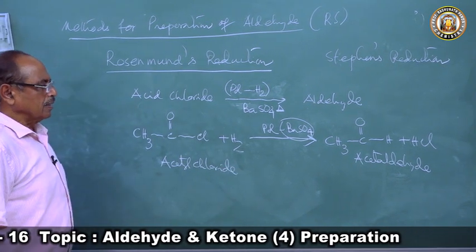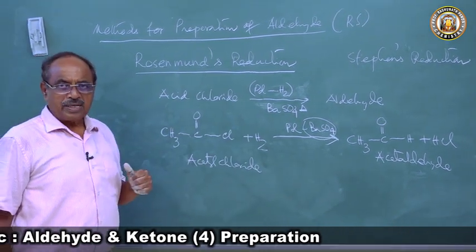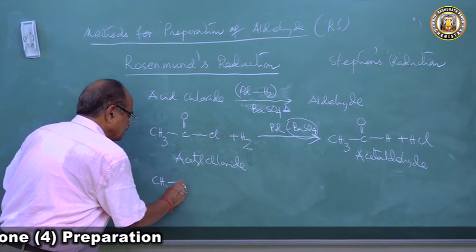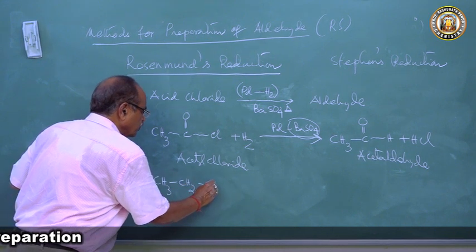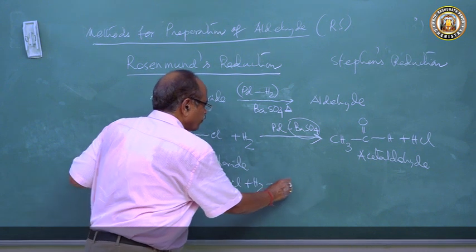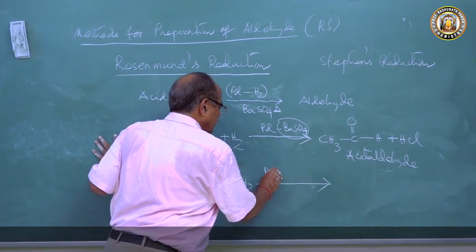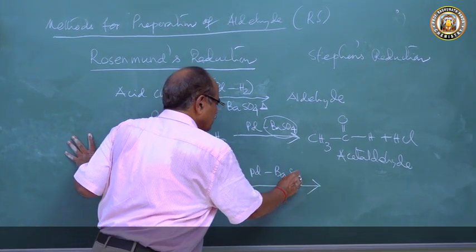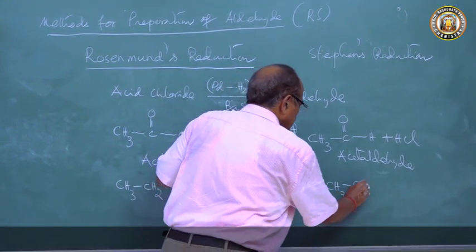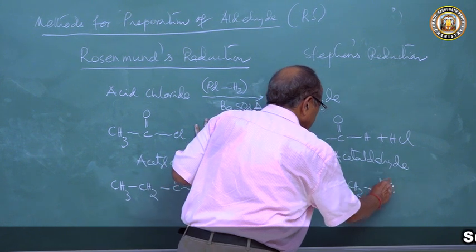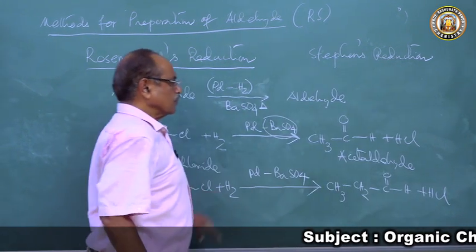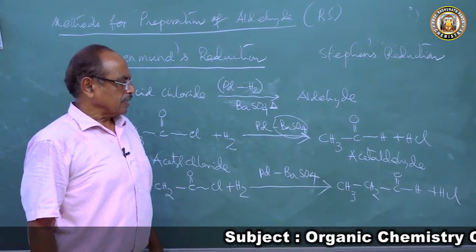Acetyl chloride. If you want propionaldehyde, you will take propionyl chloride. Suppose we take CH3CH2COCl and heat it with hydrogen in presence of palladium supported by barium sulfate. This will produce propionaldehyde, CH3CH2CHO, plus HCl.